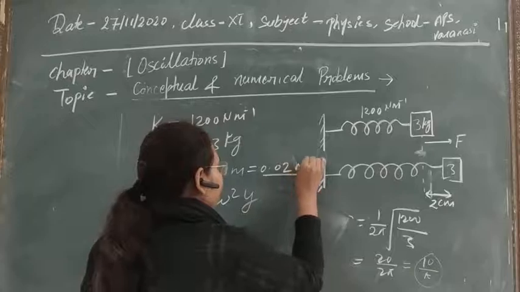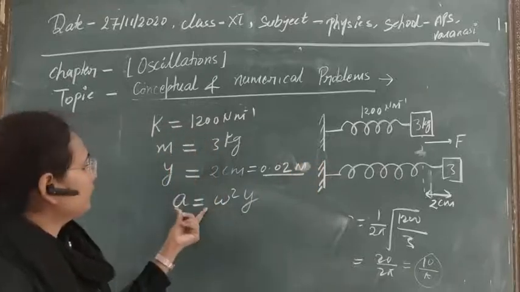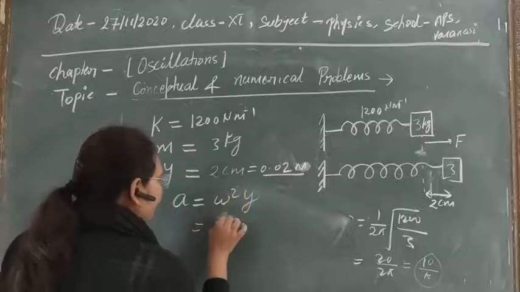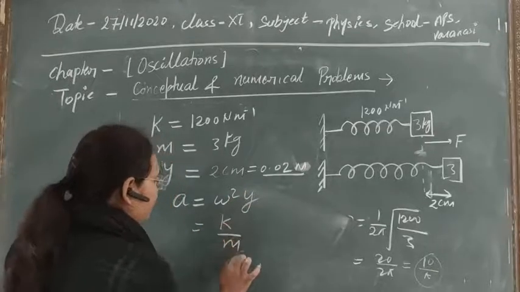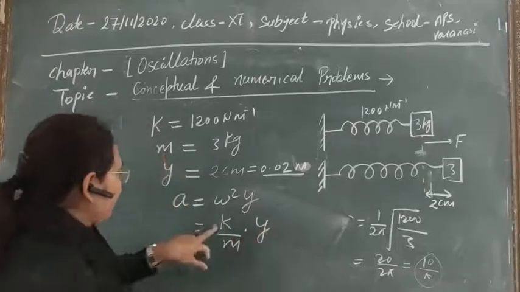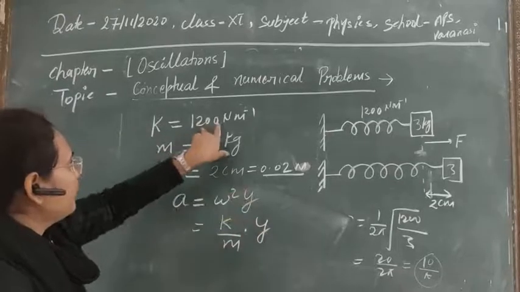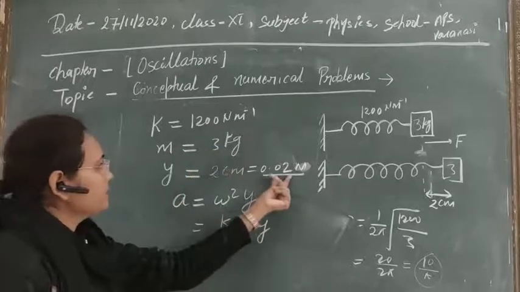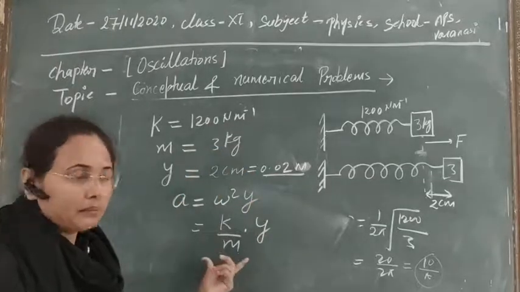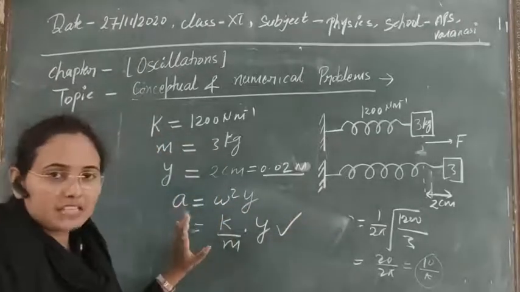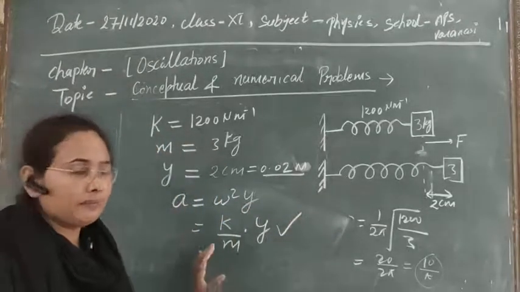If you put these two values here, the value of omega we can calculate easily with the help of k by m. Omega square is k by m, and y. Now we already have the three values: this is 1200, this is 3, and this is the displacement. So you can solve it by simply putting them in.